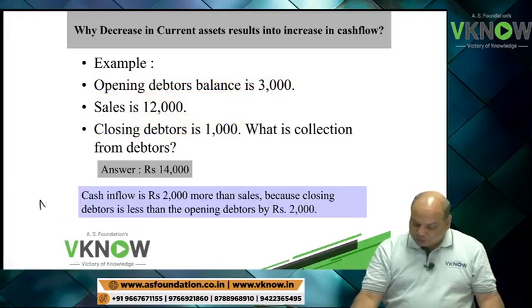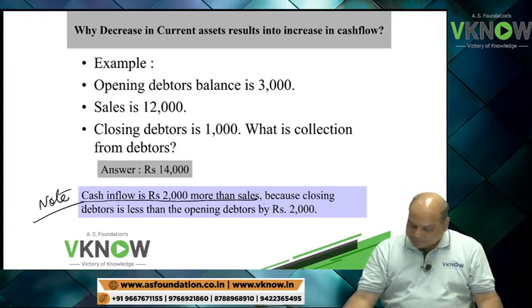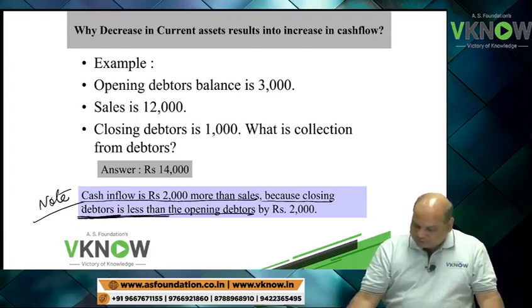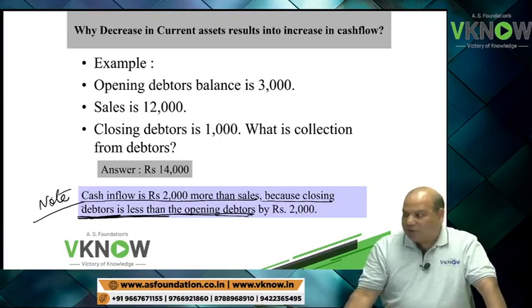So write down one note. Cash inflow is rupees 2,000 more than sale, because closing debtor is less than opening debtor by rupees 2,000.